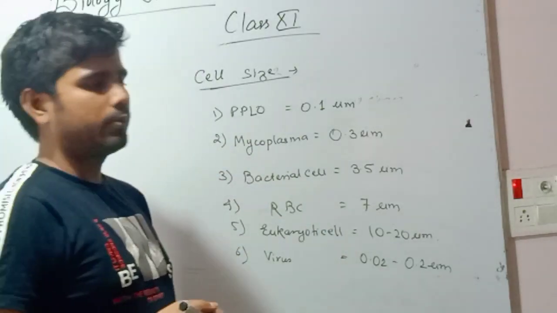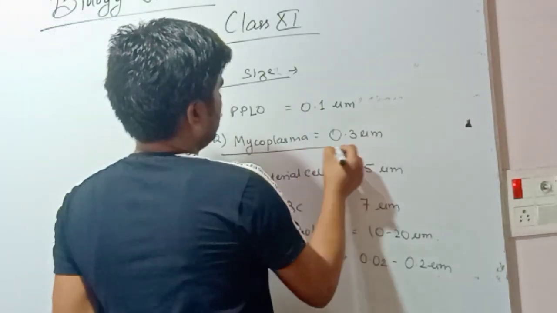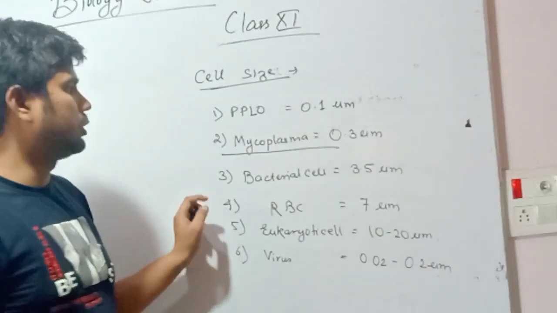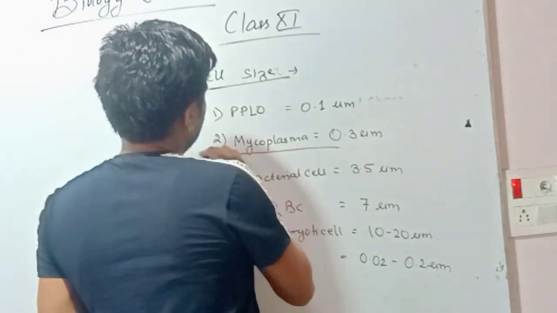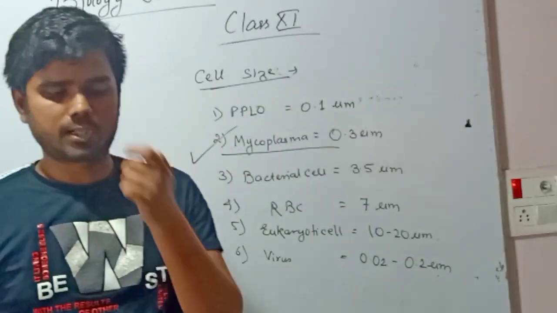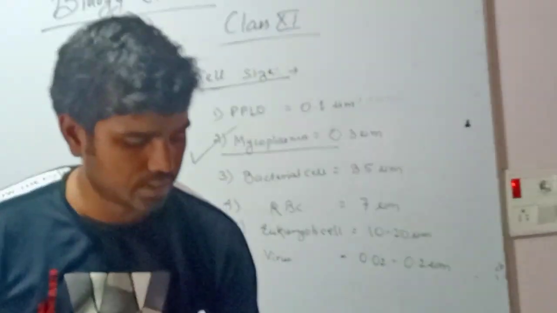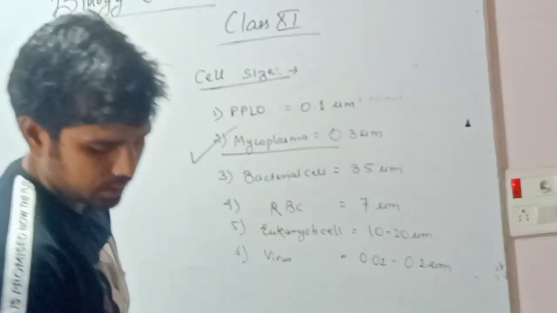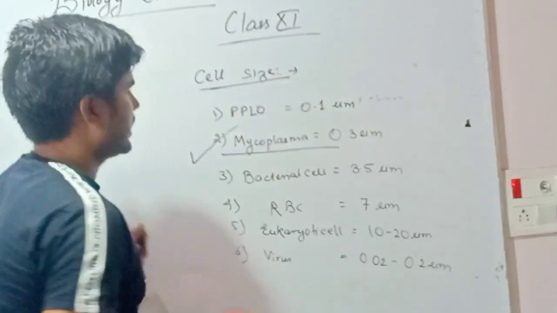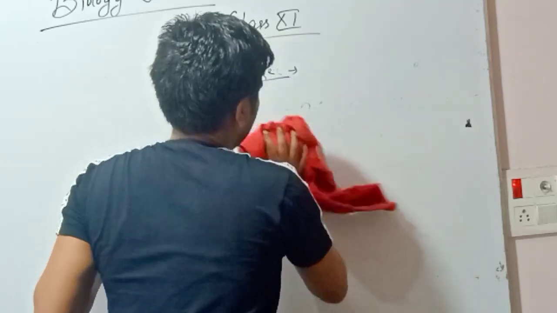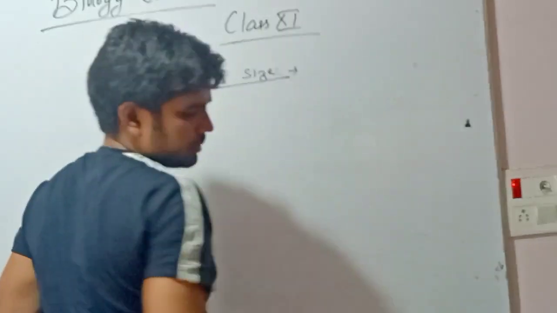But in exam, according to NCERT, if the question comes which is the smallest cell, then for the option we have to put a tick mark on mycoplasma because it is given in NCERT. So we have to go strictly according to NCERT if this question comes in the exam of any NEET or medical exam. So next are certain examples of smallest and the largest cell.